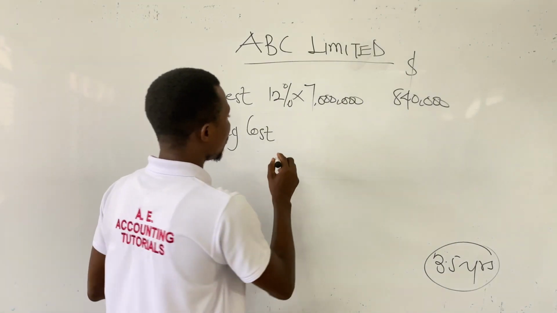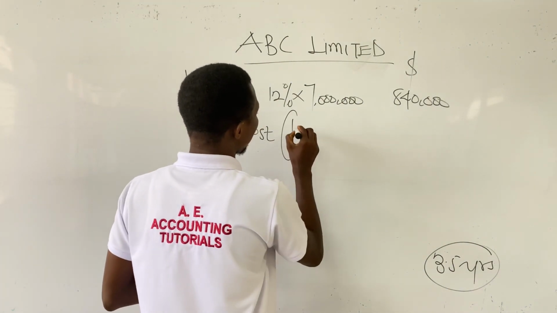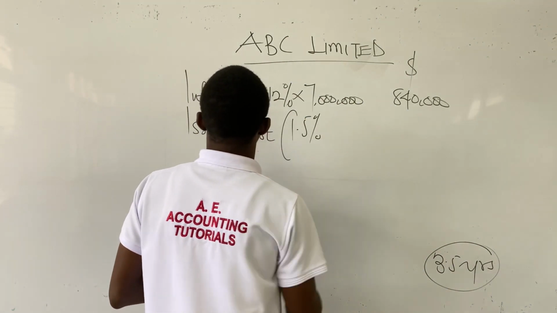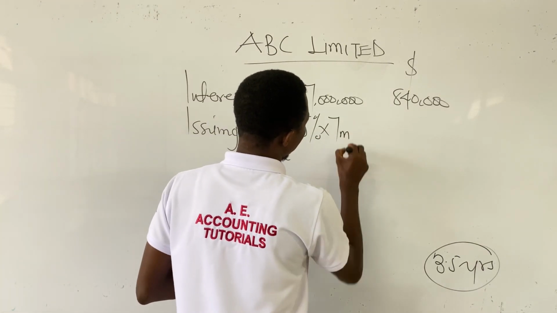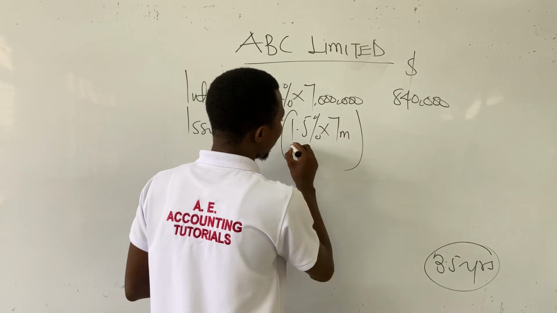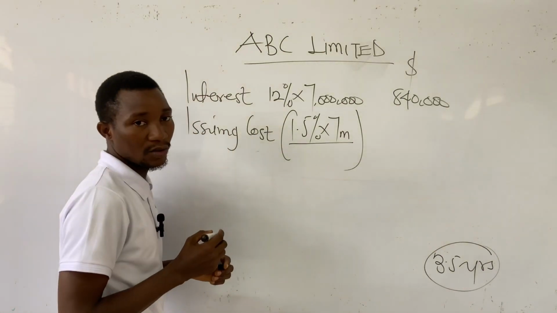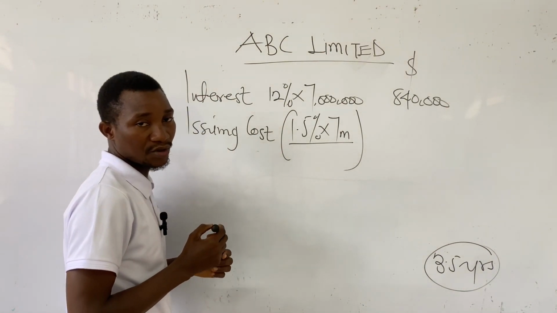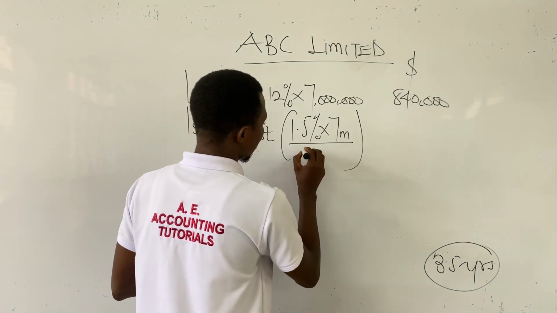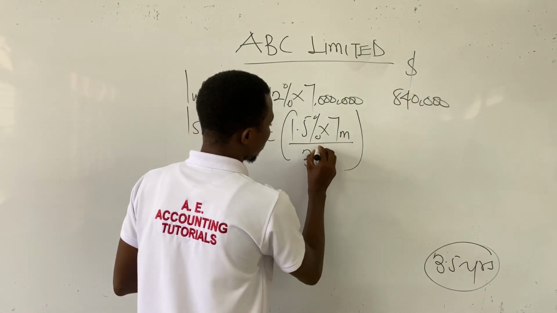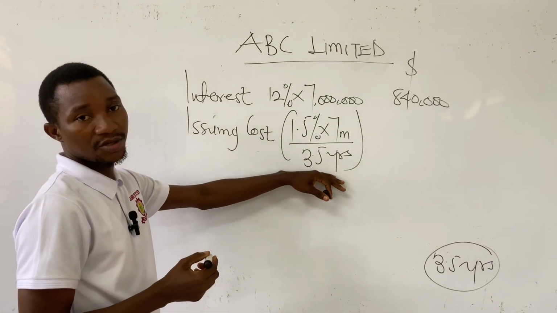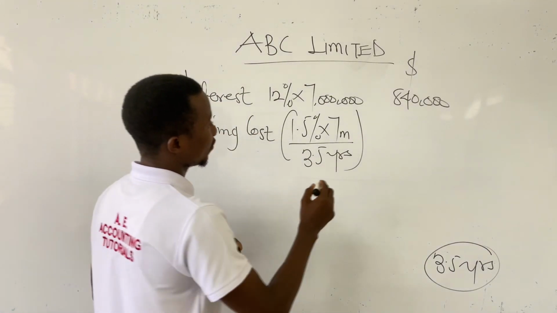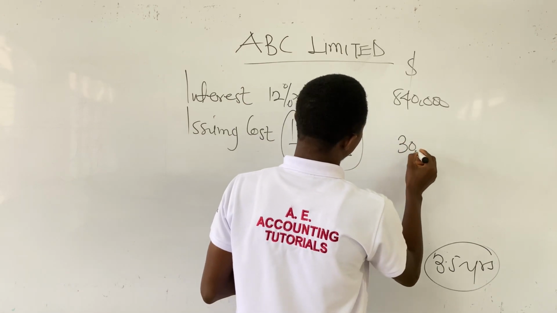So to do that, we have to multiply the issuing cost rate by the loan amount, which is 7 million. Okay, then we divide it by the term of the loan or the duration of the construction of the qualifying assets, that is 3.5 years. And when you punch this into your calculator, you arrive at an amount of $30,000.